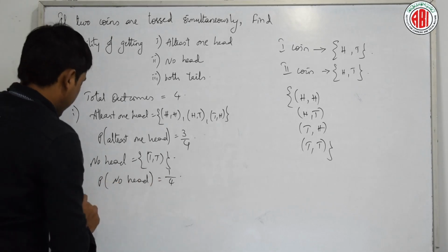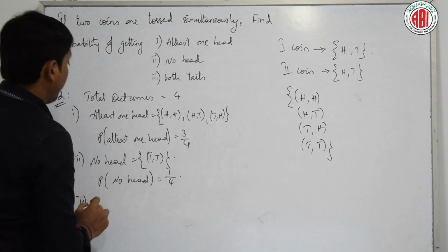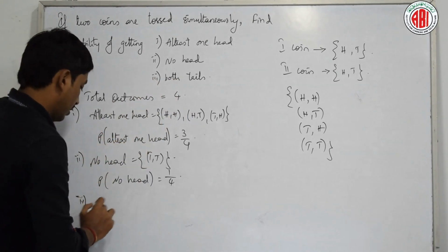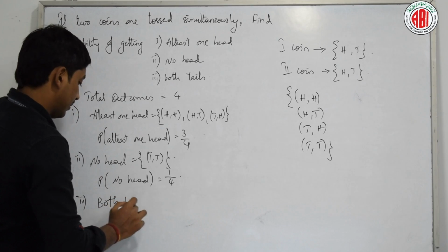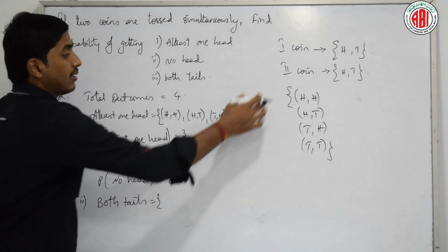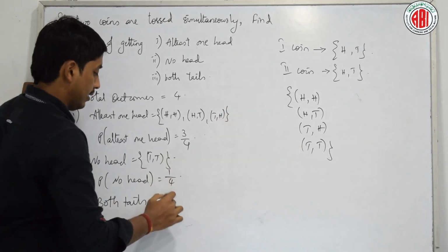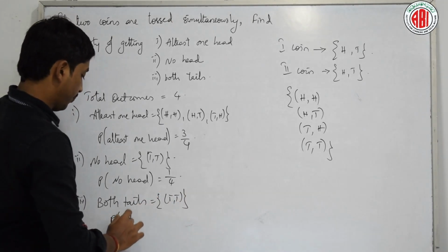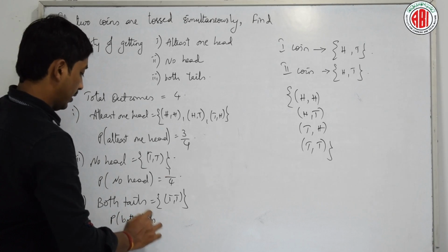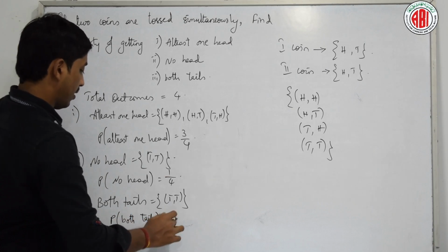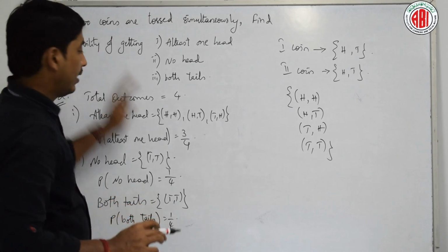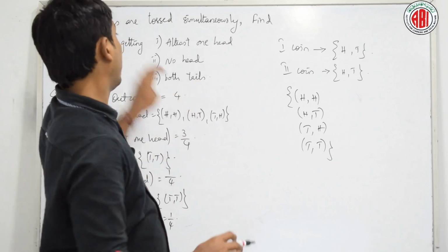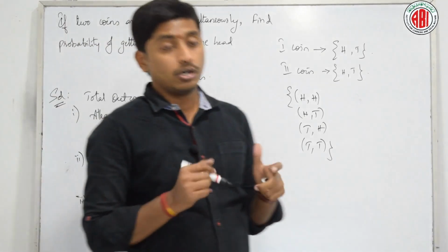And the next, third question is the probability of getting 2 tails, that is both tails. How many cases? That is T comma T, only one, so the probability of getting both tails is 1 by 4. Is it right? These are all different cases which you have to understand. This is a question for when 2 coins are tossed.